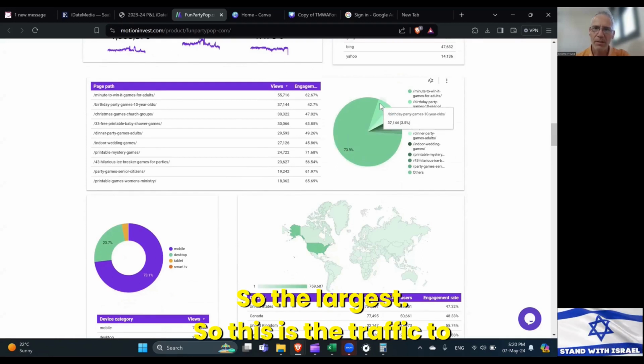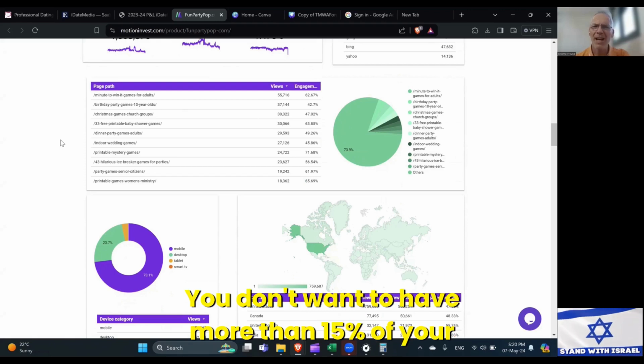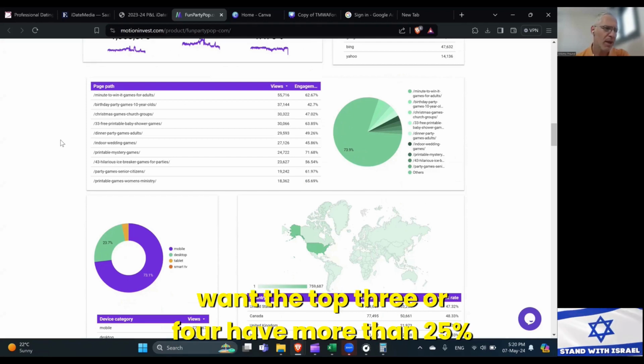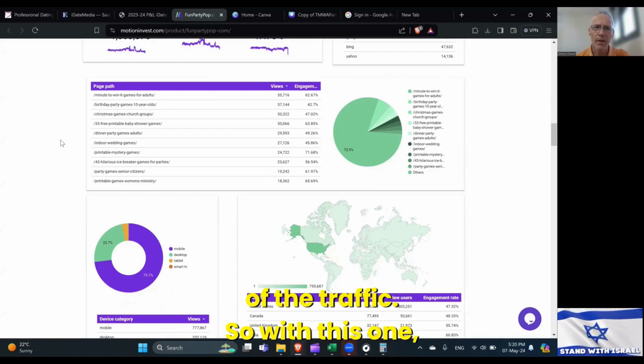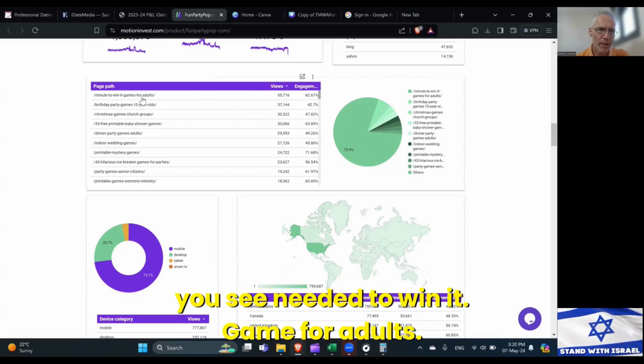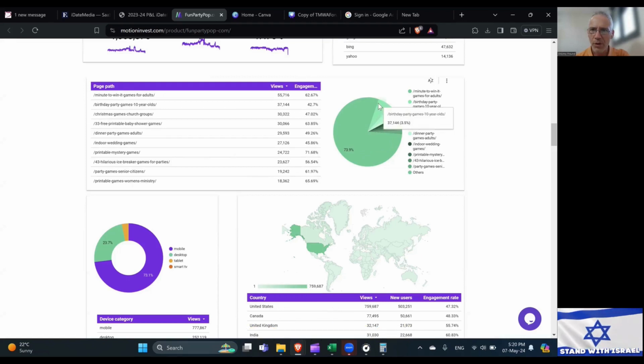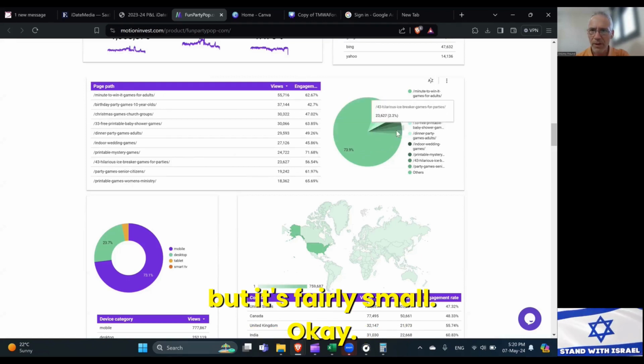Page count, look at this. This is the traffic to each page. What's the breakdown? You don't want to have more than 15% of your traffic going to a single page on a website, and you probably don't want the top 3 or 4 to have more than 25% of the traffic. So with this one, you see Minute to Win It games for adults. This one has the largest portion, but it's fairly small.